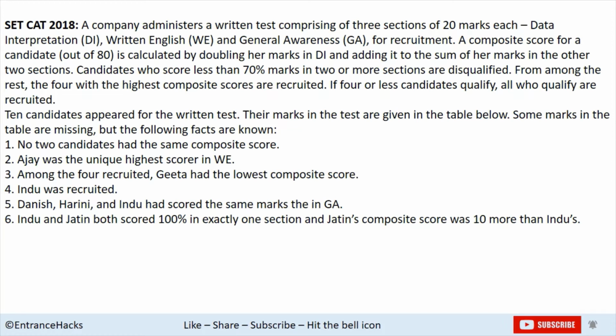So the 3 tests are DI, English and general awareness, and the composite score is out of 80, so 20 marks each of written, general and interpretation, and DI marks are doubled to calculate the composite score. Candidates who score less than 70% marks in 2 or more sections are disqualified, and from the rest 4 are selected who have the highest composite scores. So if 4 or less candidates qualify, all who qualify are recruited, right? So there are 10 candidates, and now let's come to the table and we'll fill that with the given information.